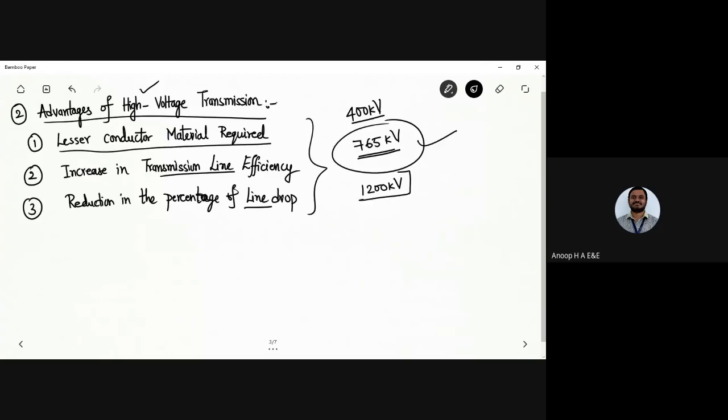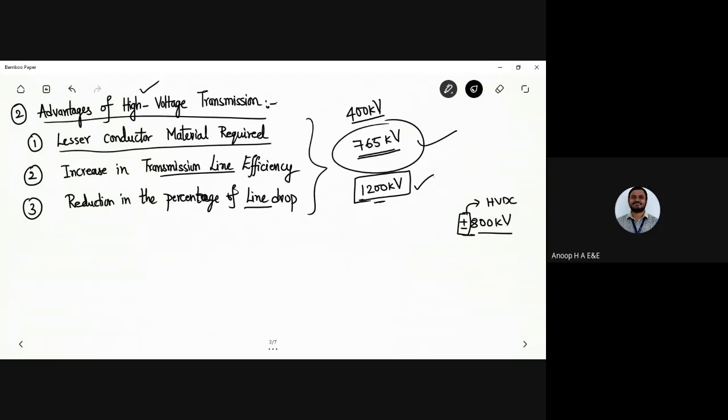In AC transmission we are about to reach 1200 kilovolt, but DC transmission voltages are written like this, with plus and minus. What do I mean by plus and minus? I can call this the HVDC transmission voltage. If I write plus and minus 800 kilovolt, that is the range of 800 kilovolt in HVDC transmission.